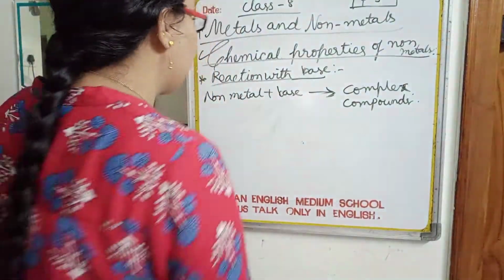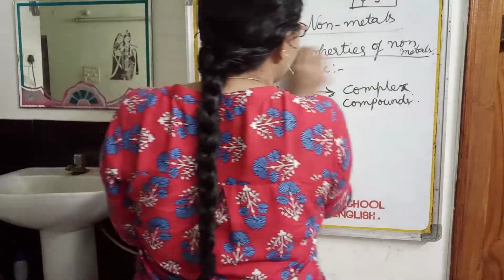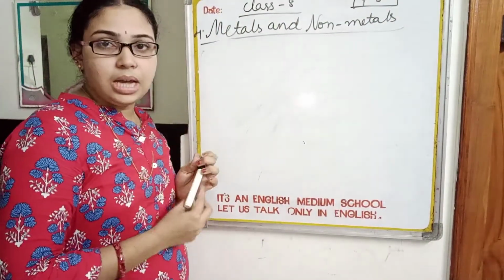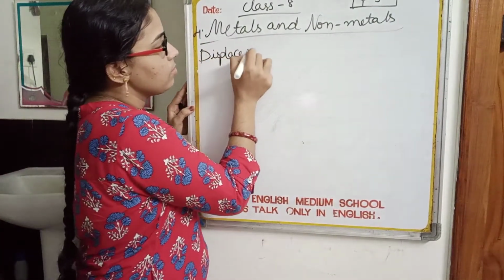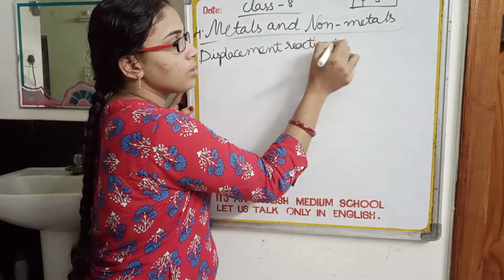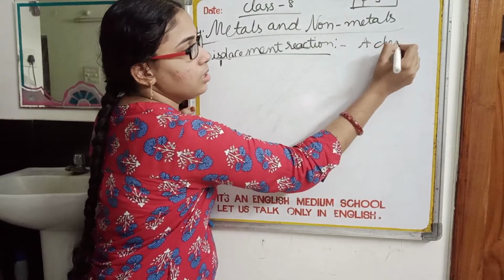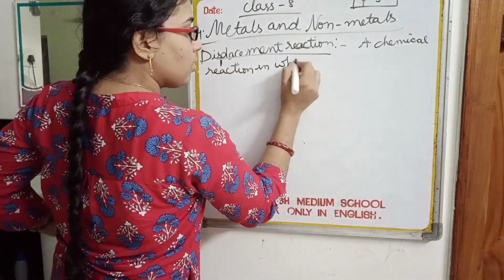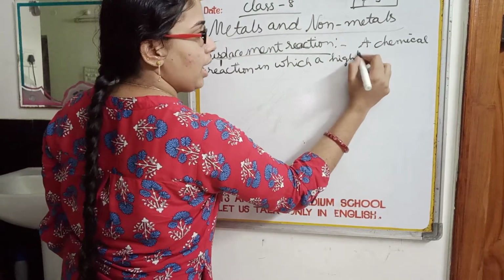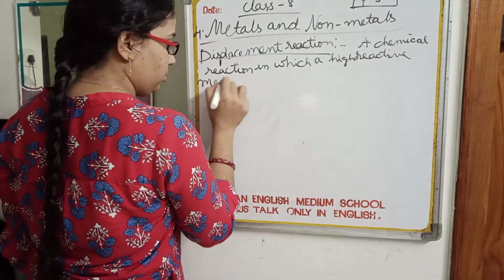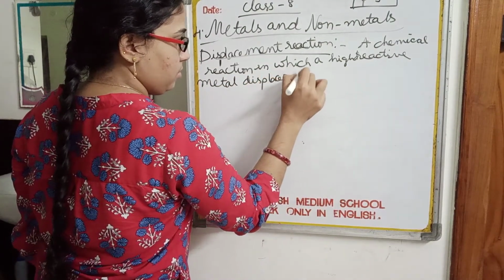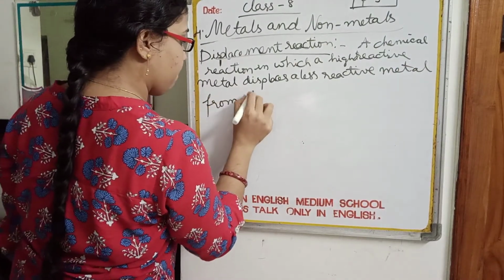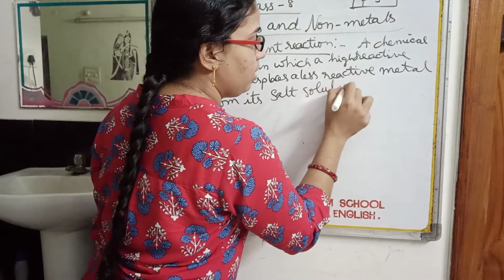A displacement reaction is a chemical reaction in which a highly reactive metal displaces a less reactive metal from its salt solution.